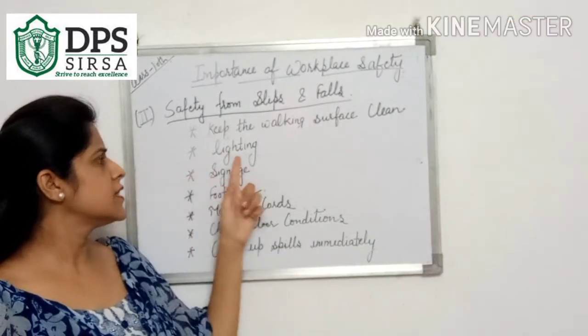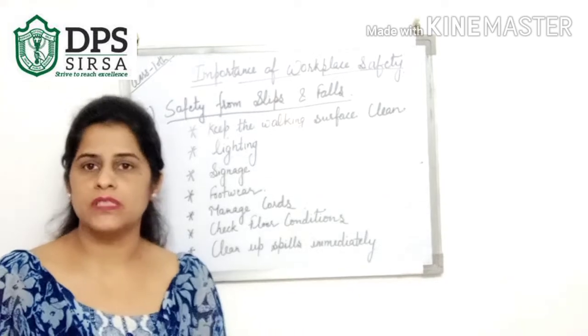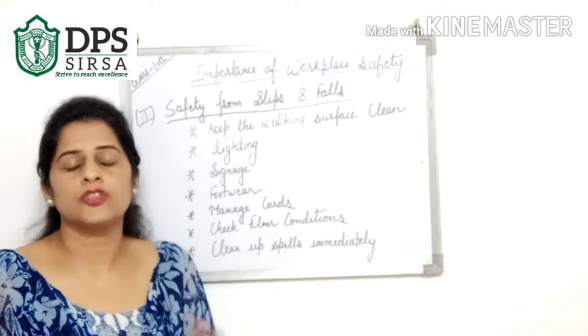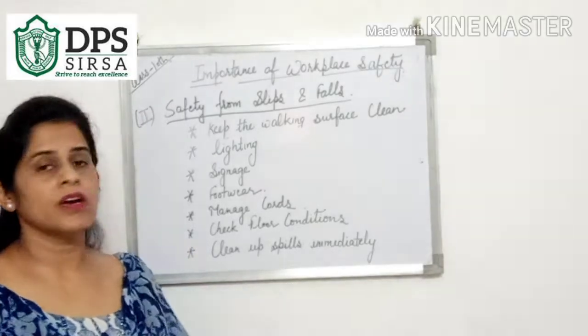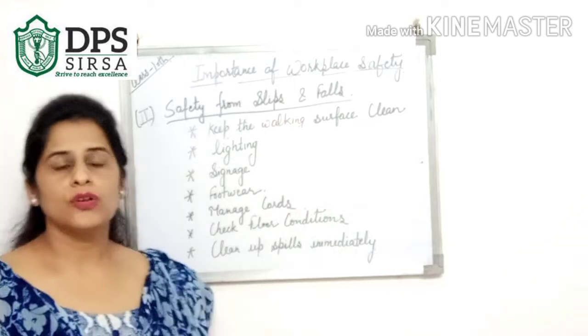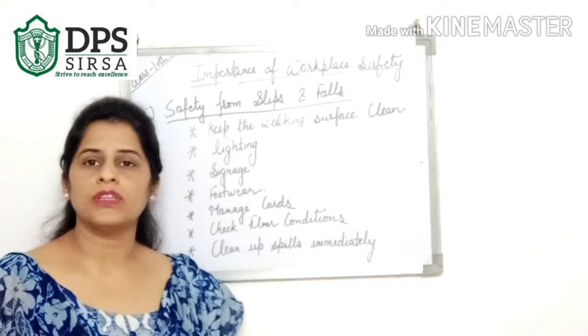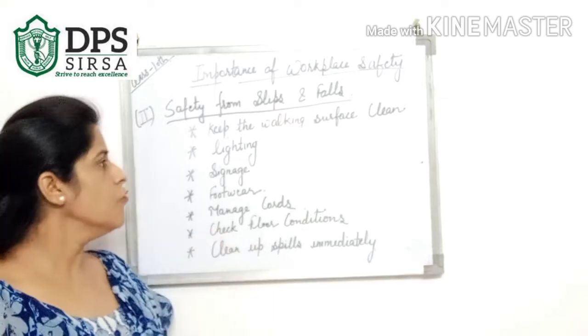Second thing is lighting. There should be proper lighting, so that everything is visible to the employees who are working in the organization. If there is proper lighting, it will be easy for the persons to see the things that are lying on the floor, so that they can save themselves from slips and falls.